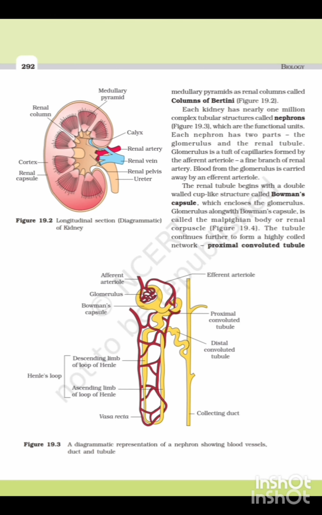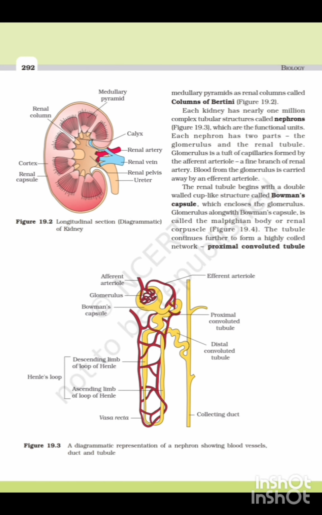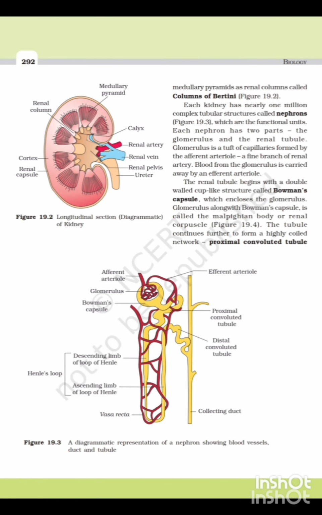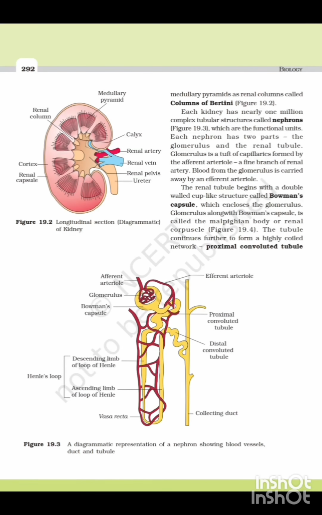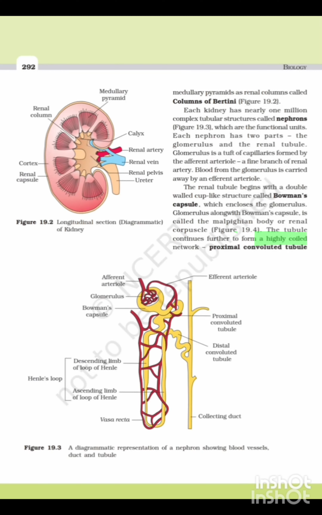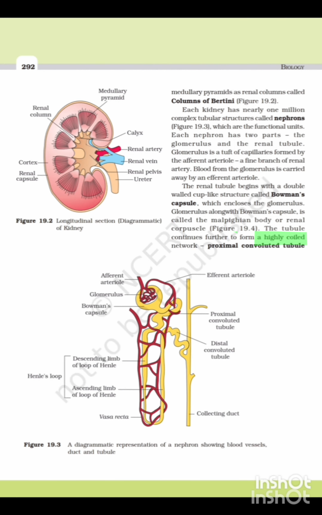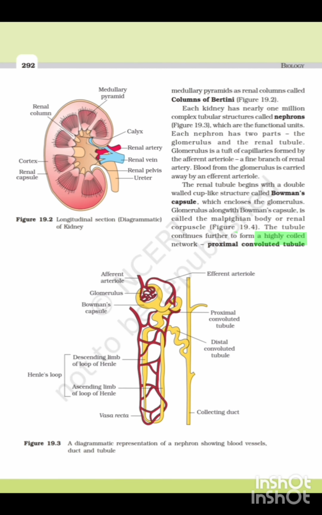Malpighian tubules are the excretory structure present in insects, including cockroach. Proximal convoluted tubules are A. Highly coiled structure, B. Low coiled structure, C. Straight structure, D. None of these. Answer: highly coiled structure.